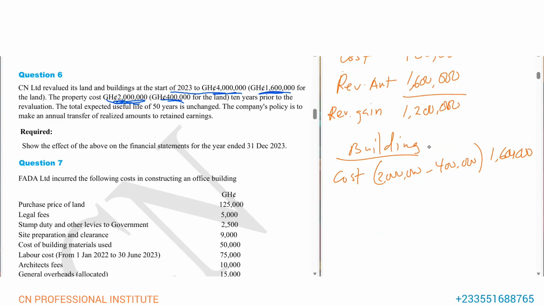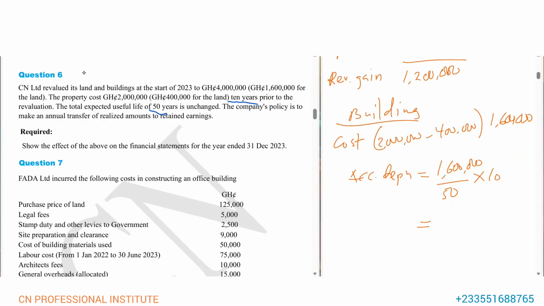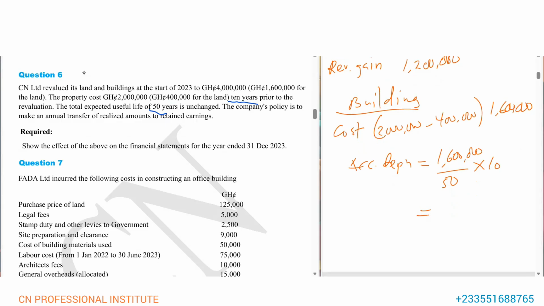Then we need to charge depreciation. Don't forget, you have to charge depreciation for 10 years, because they said the property cost 2 million, 10 years prior to the revaluation. So it means they purchased the asset 10 years before the revaluation. So accumulated depreciation will be equal to the 1,600,000 over the total expected useful life of the asset, which is 50 years, and we charge depreciation for 10 years so that we can get the carrying value. So it's 1,600,000 divided by 50 times 10.